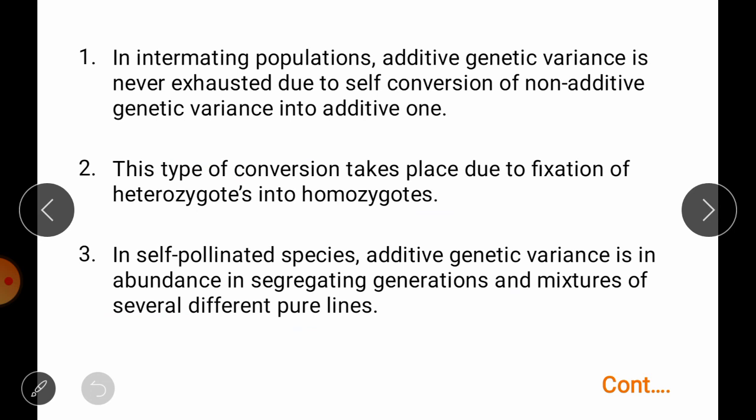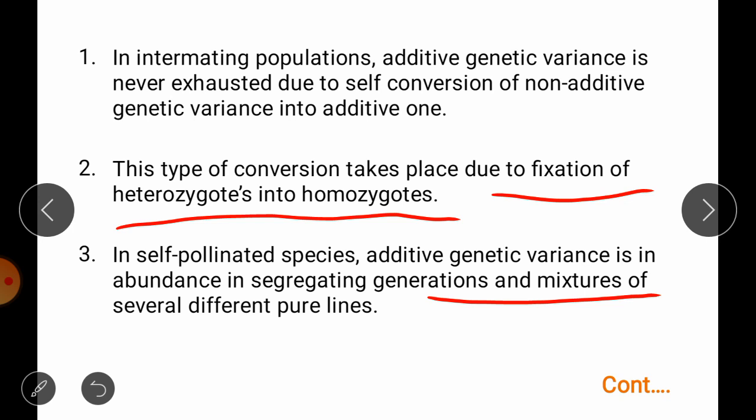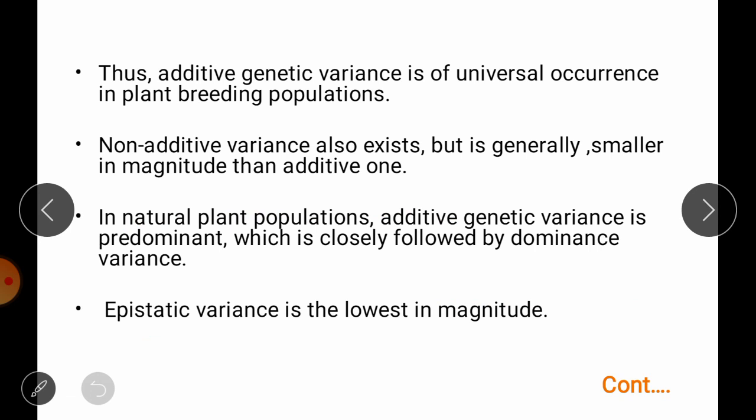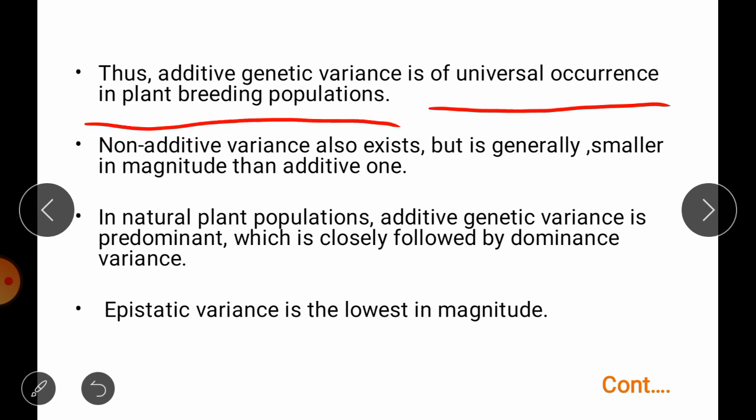This conversion results from fixation of heterozygotes into homozygotes. In self-pollinated species, additive genetic variance is present in a larger amount in segregating generations as well as in mixtures of several different pure lines. So additive genetic variance is of universal occurrence in plant breeding populations. If you take any plant breeding population, you will have additive genetic variance.